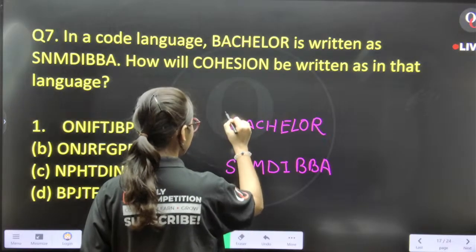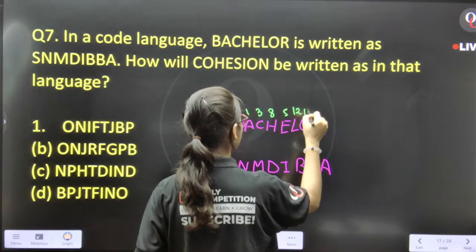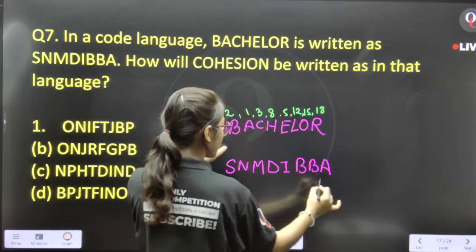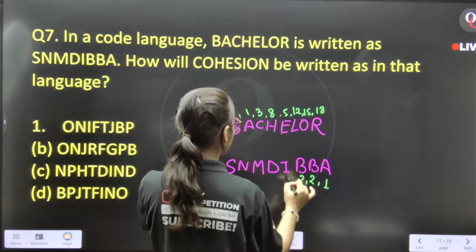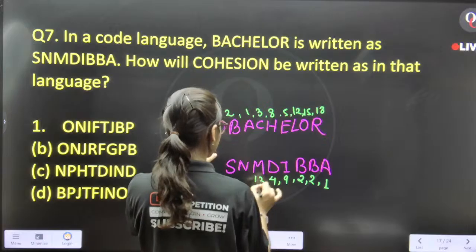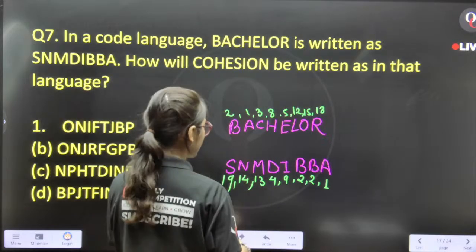Now, if you compare position values, this is 2, 1, 3, 8, 5, 12, 15, and 18. Okay. Now start writing from here: 1, 2, 2, 9, 4, 13, 14, and 19.